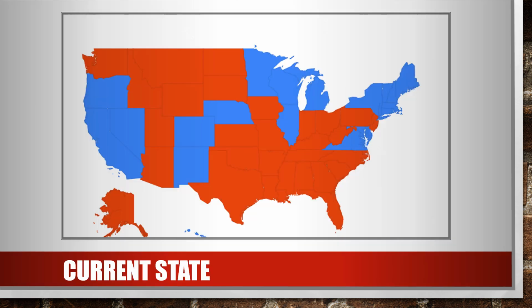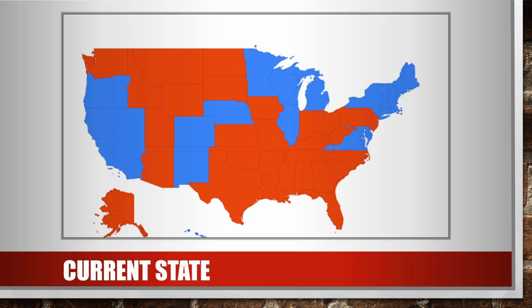This is the current state, the map that we have. The blue is, of course, for the Democrats. The red is for the Republican Party, and thus for their candidates. Red, Republican, is Donald John Trump. Blue is Democratic Party, Mrs. Kamala Harris.